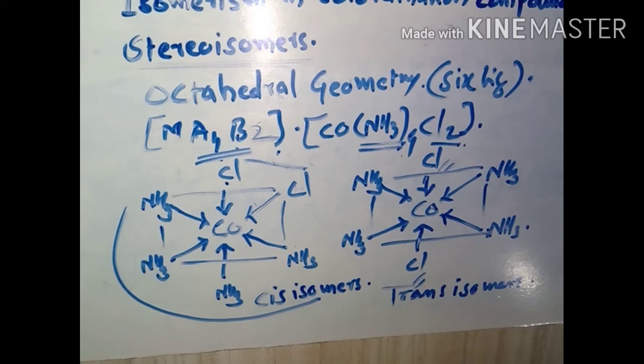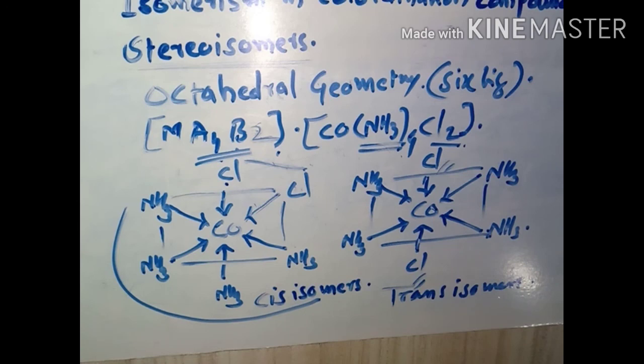So you can also write various examples of geometrical isomers, in which there are two types, that is cis isomers and trans isomers. Cis isomers are the isomers in which identical ligands are present at the same side of the central metal ion, while in case of trans isomers, identical ligands are present in the opposite direction or opposite side of the central metal ion. Now the remaining type of stereoisomers, that is optical isomers, we shall discuss in the next video.